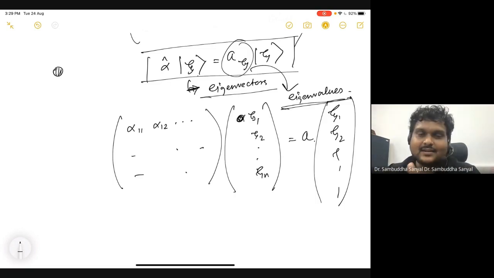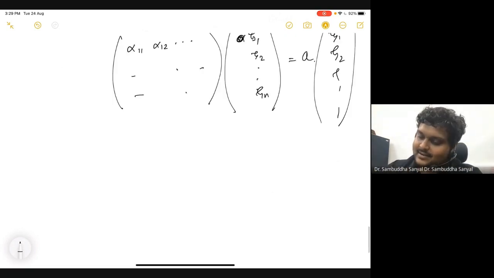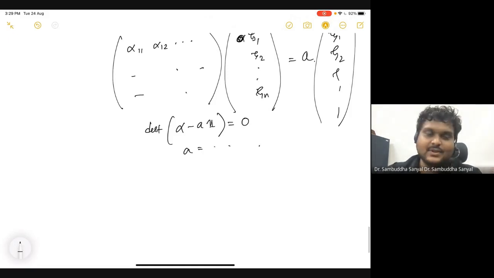You know that, right? Calculating the determinant of alpha minus a times identity equal to 0, and how you calculate the a's. You know the routine, right? If I give you a matrix, how to calculate the eigenvalues or eigenvectors. You know that? Okay, good. So this is basically the whole process.